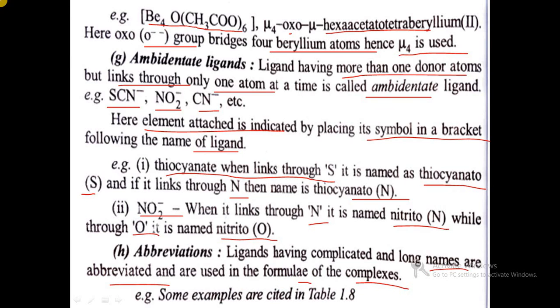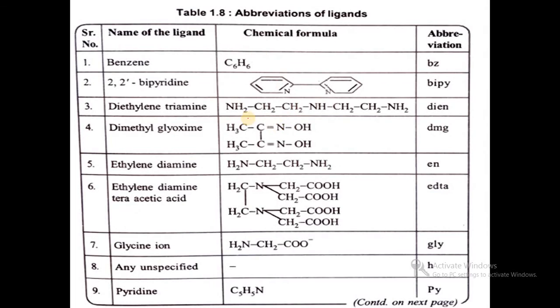Abbreviations: ligands having complicated and long names are abbreviated and used in the formula of the complexes. Some of the examples are benzene, C6H6, abbreviation Bz. Then 2,2'-bipyridine, abbreviation bipy.